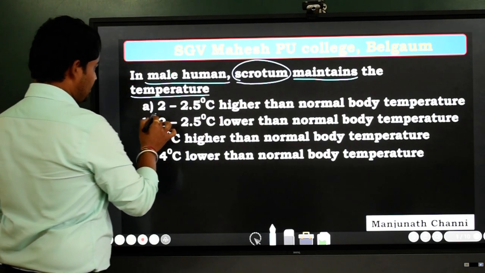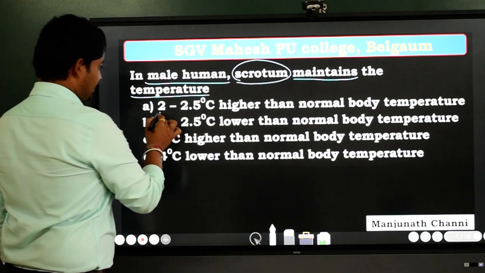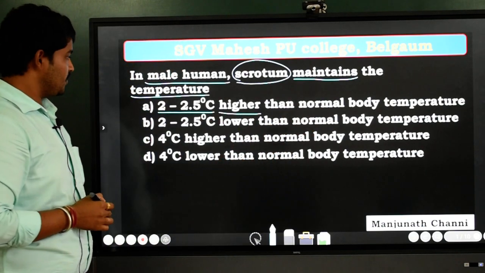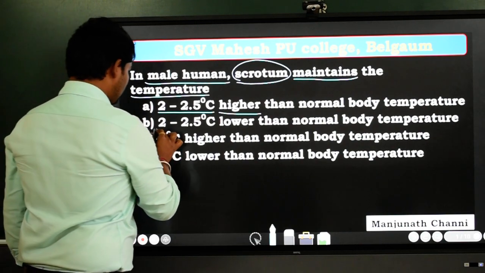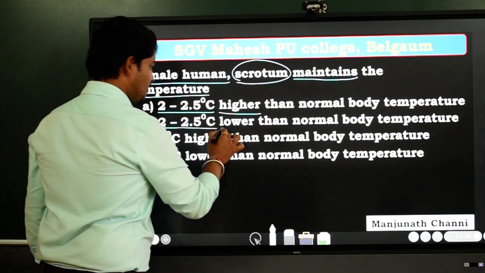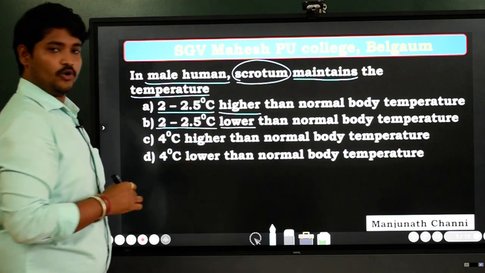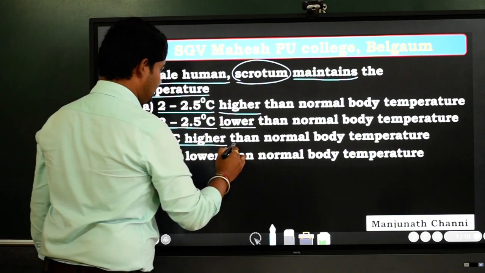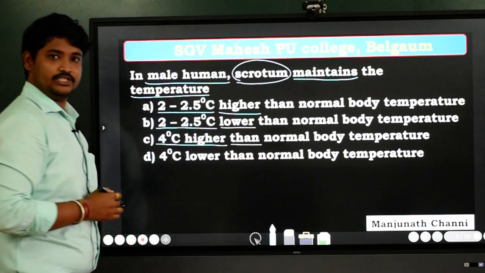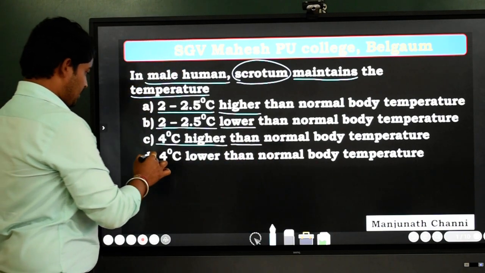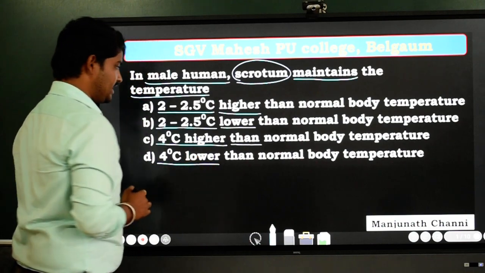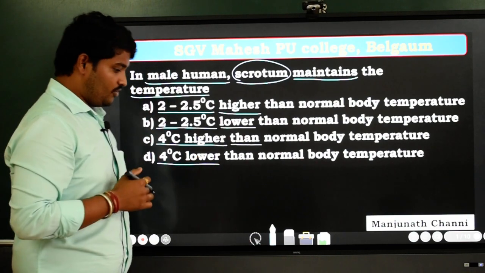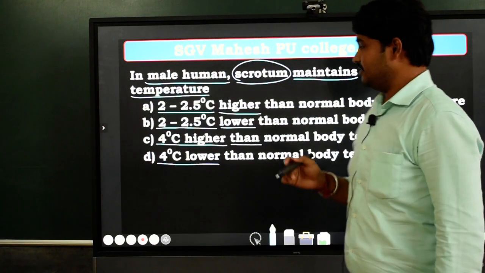Option A, 2 to 2.5 degrees centigrade higher than that of the normal body temperature. Option B, 2 to 2.5 degrees centigrade lower than normal body temperature. Option C, 4 degrees centigrade higher than normal body temperature, and option D, 4 degrees centigrade lower than that of normal body temperature. So when you observe this particular question, see what they have asked.